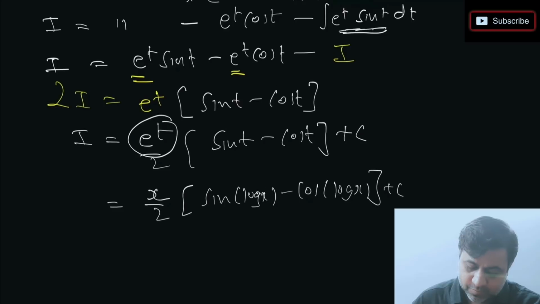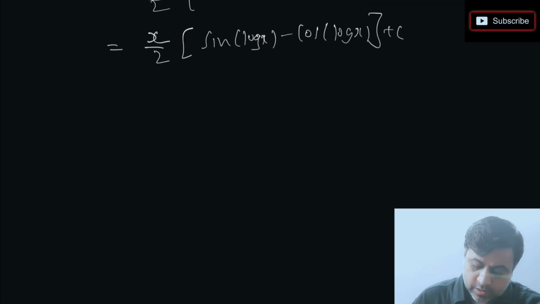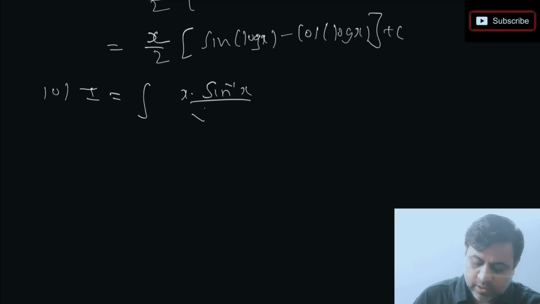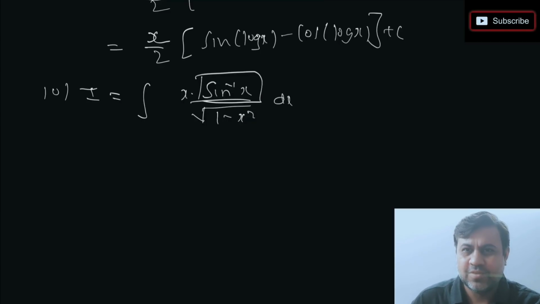Okay, so try this. Last question, question number 10. We have to integrate x into sin inverse of x upon under root 1 minus x square. In the exam, instead of sin inverse of x you might get cos inverse of x also. Similar thing, whether it is sin inverse or cos inverse, doesn't matter. I'm solving sin inverse of x. You can try cos inverse of x there, it will be exactly similar, okay.